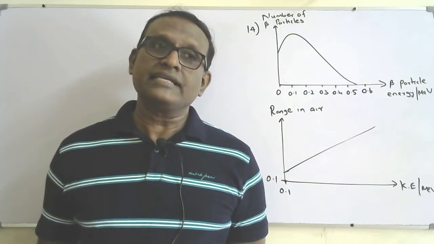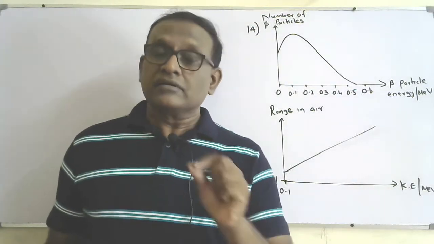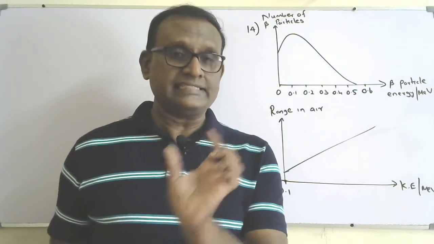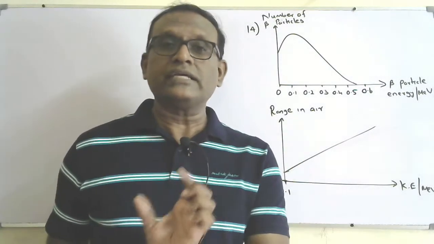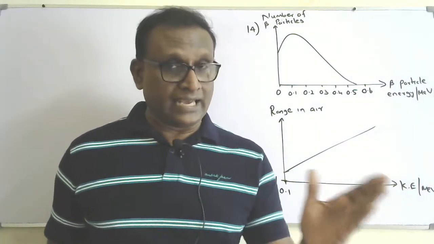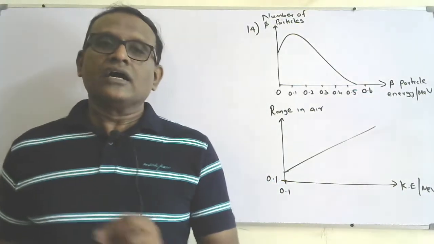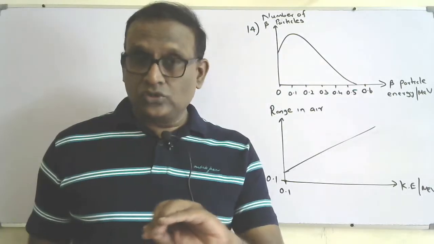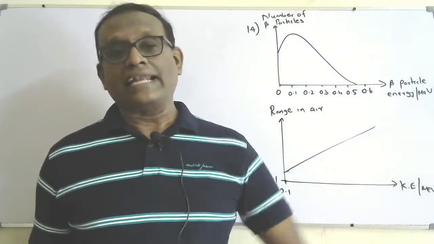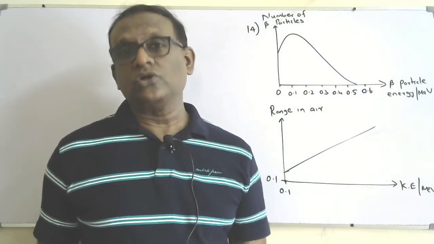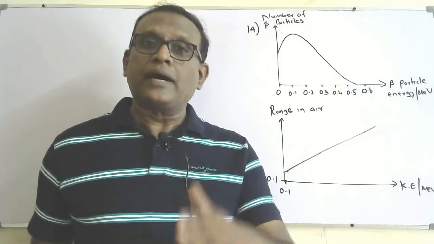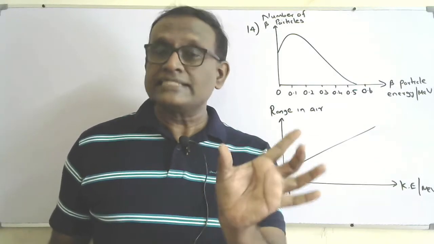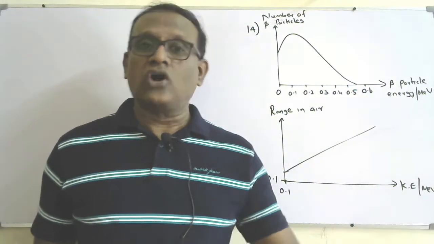What's the reason? Say for example, if I say an alpha particle's range is 5 centimeter, why can't it travel beyond 5 centimeter in air? When an alpha particle passes through air, it will collide with the air molecules and ionize the atoms of the air molecules. Due to ionization, the alpha particle will continuously lose its kinetic energy. So when it travels through 5 centimeter in air, it loses all its kinetic energy.